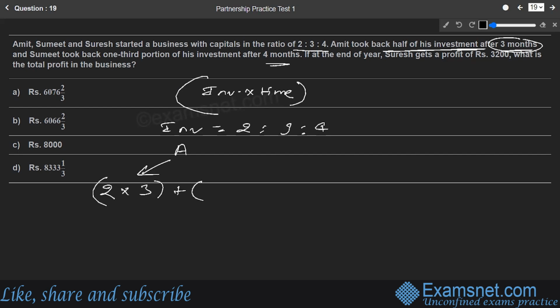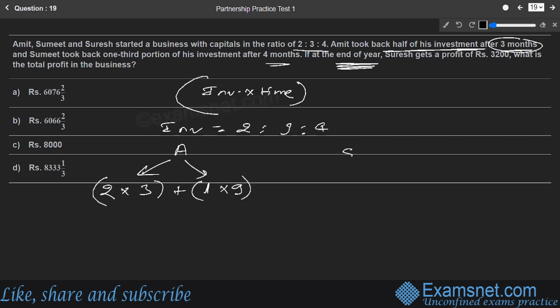Plus, after 3 months, he took back half of his investment. So how much investment is left? 2 minus 1, that is one part is only left, and this will stay till how long? Amit did not change any investment till the end of the year. So how many months would this one part be in the business? The remaining 9 months. So 1 into 9 for A. Both parts belong to A.